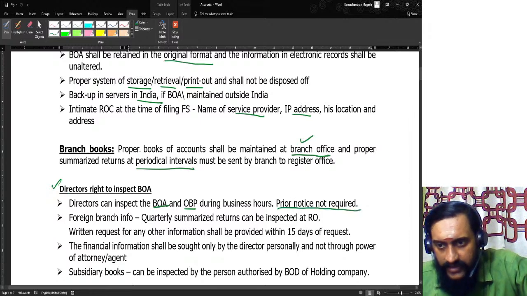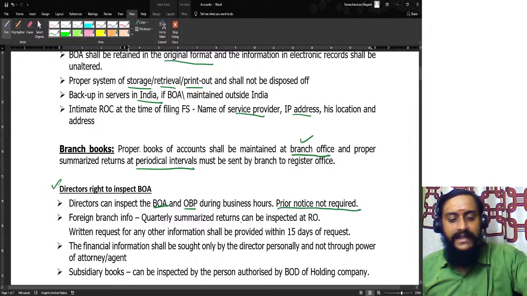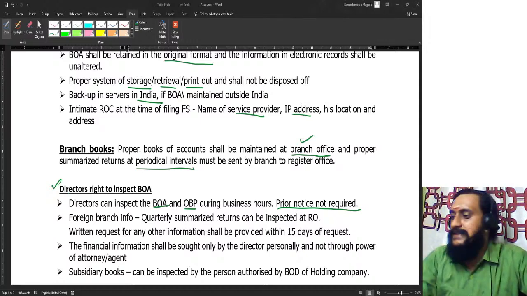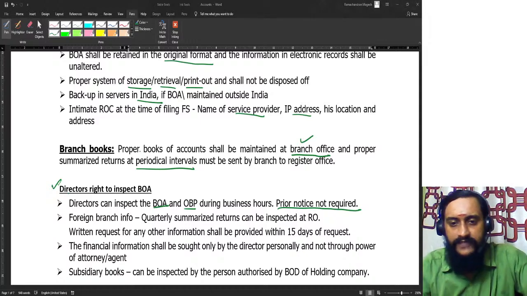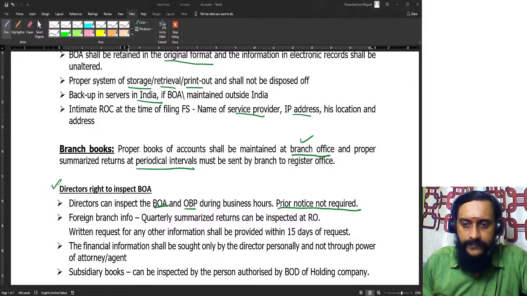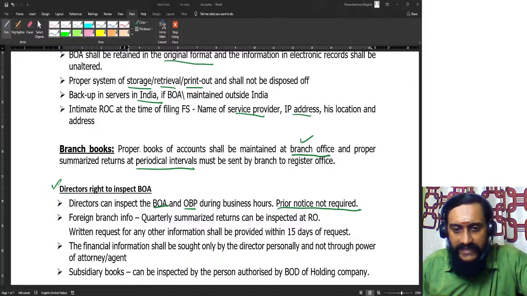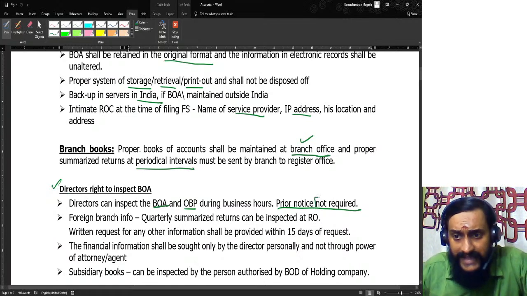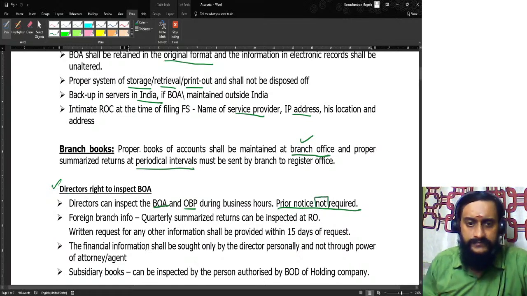These are very highlight areas. Okay, the director did not give a notice of his inspection, the secretary refused, the managing director refused, something of that sort they can ask. So please do understand. Prior notice is not required. A director need not give a prior notice.